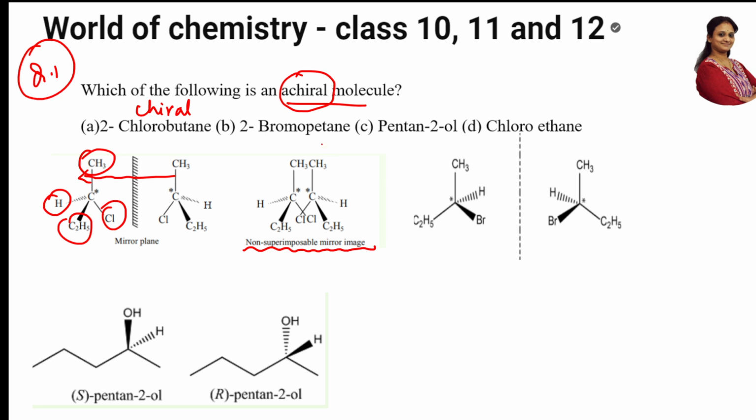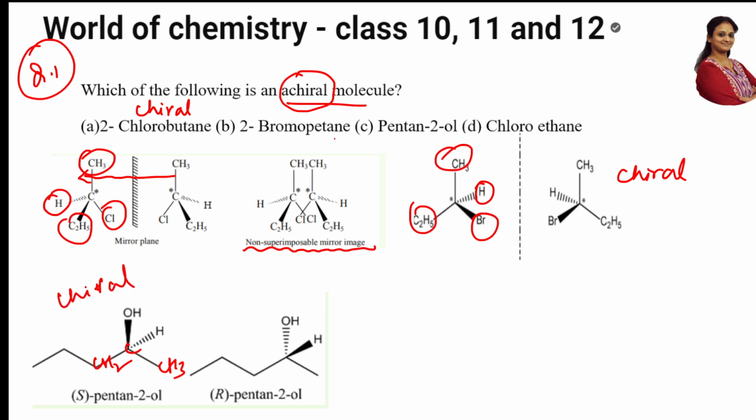Chiral. Okay, ruled out. Next, 2-bromopentane. Here I have drawn 2-bromopentane. I have given the mirror images. As you have seen, all the groups here are different. When they are different, what can you say? This is also a chiral molecule. This is also a chiral center, which is non-superimposable. Third one is pentan-2-ol. Yes, pentan-2-ol structure I have drawn here. Now you observe this is CH2, this is CH3. Now you see this carbon has one CH2, one OH, one H, and one CH3. Now tell me, is this also chiral? Yes, all the groups are different. This is also a chiral center.